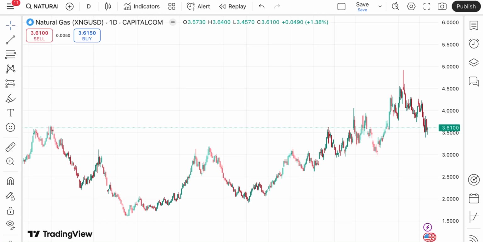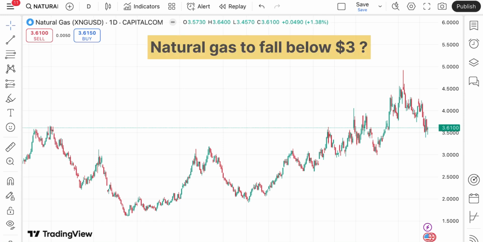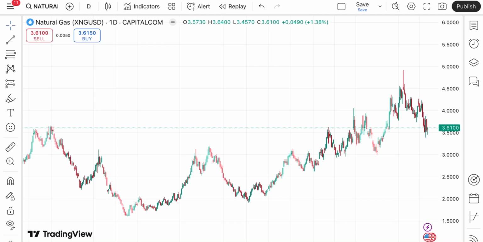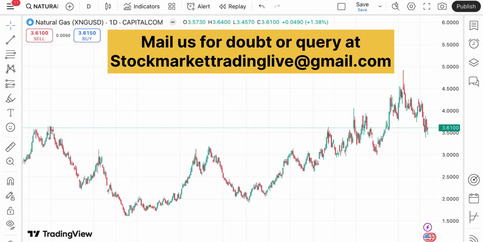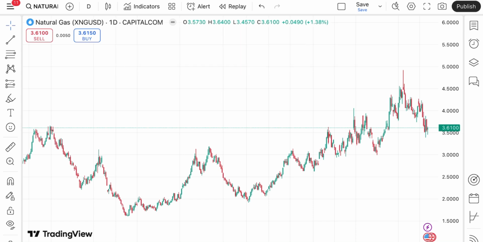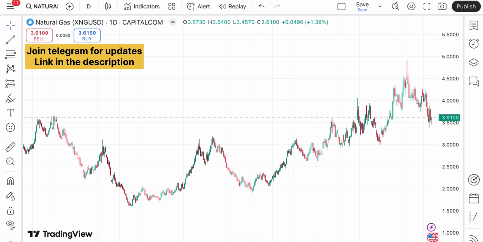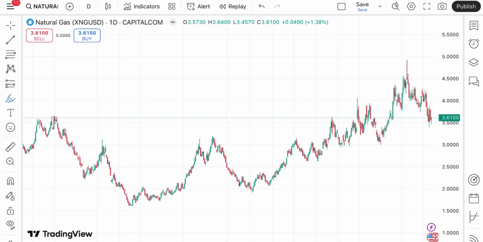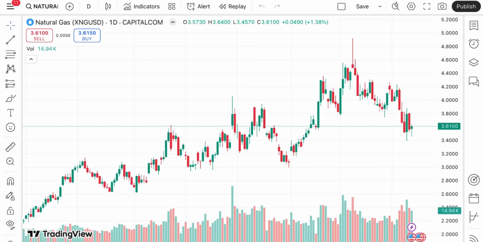As we have seen, the US tariff being paused is where the price of natural gas has come up a little. But as soon as the tariff was announced, we saw a fall in the price of natural gas, and the price of crude fell sharply. And if you look at the trend in gold and silver, the price was rising when the tariff was there. As soon as the tariff was paused, we saw a rise in the price of crude and natural gas, and then the price of gold and silver fell because profit booking came, and now the prices of these are staying high.